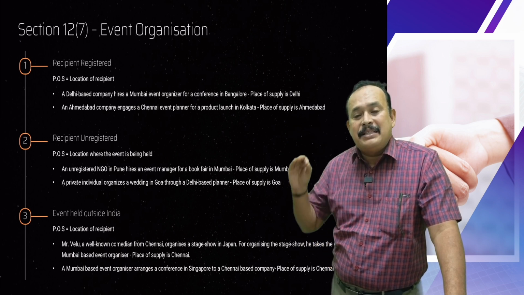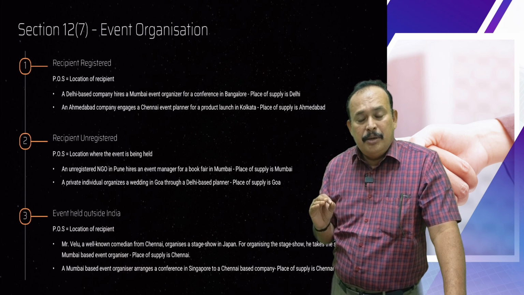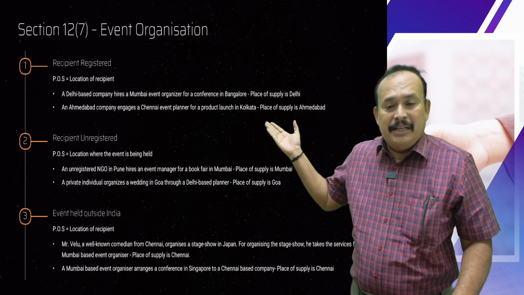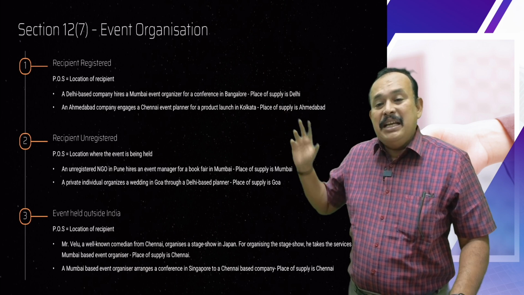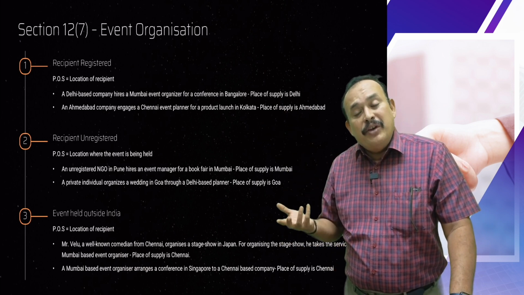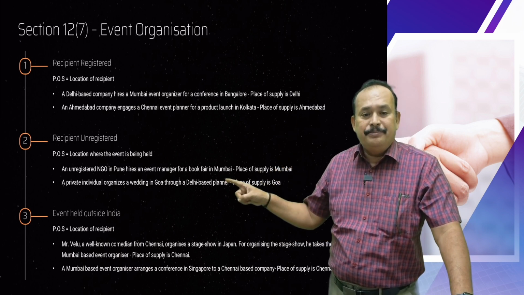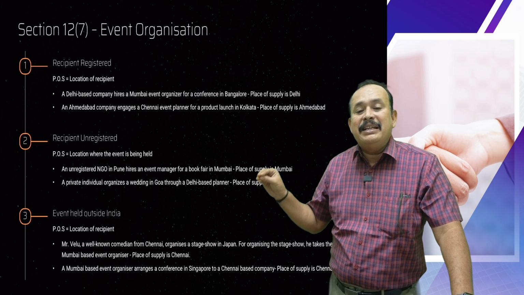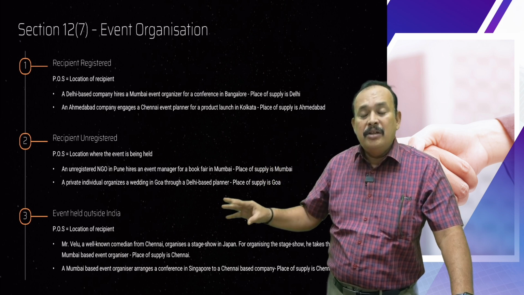As long as the recipient is a registered person, place of supply goes to the location of the recipient. In the given case, if the event organizer provides organizing of an event where the recipient is an unregistered person, place of supply goes to where the event is being held in India.